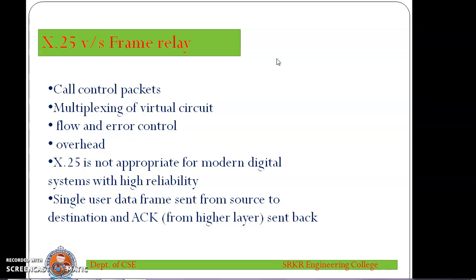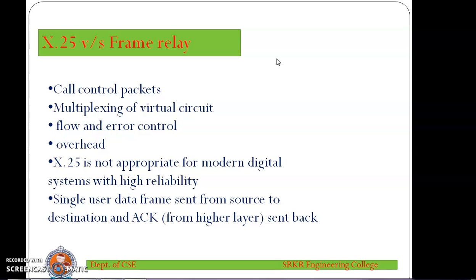In X.25, call controlling signaling is carried out in-band, whereas in frame relay, call controlling signaling is carried out on a separate logical connection from user data. Thus, the intermediate nodes need not maintain state tables or process messages relating to call control on an individual per-connection basis. Multiplexing on a virtual circuit: in X.25, multiplexing and switching of logical connections takes place at layer 3, whereas in frame relay, multiplexing and switching of logical connections takes place at layer 2 instead of layer 3, eliminating one entire layer of processing.